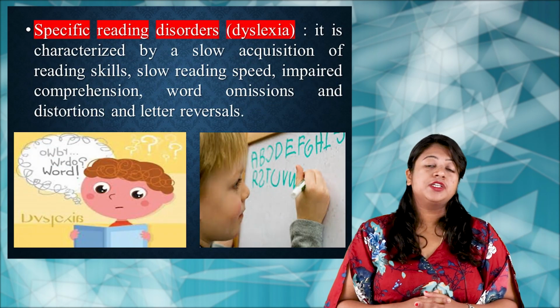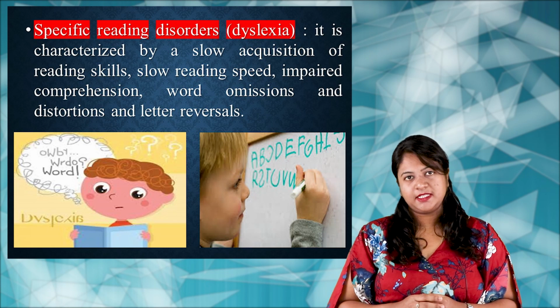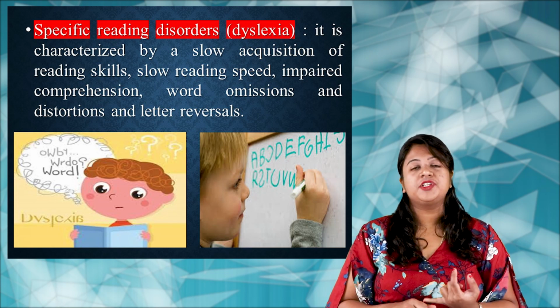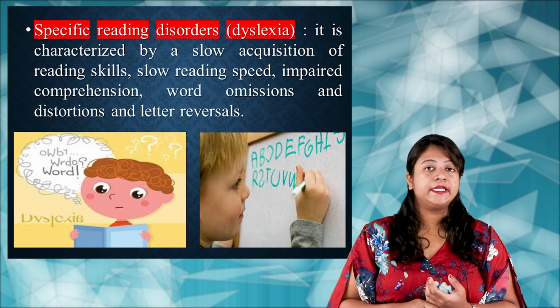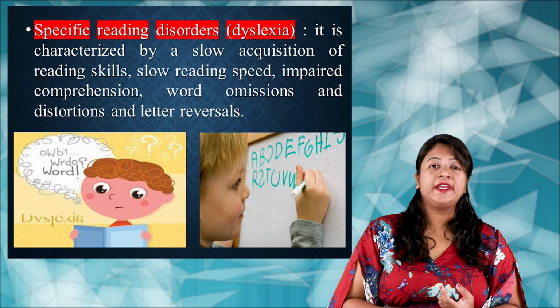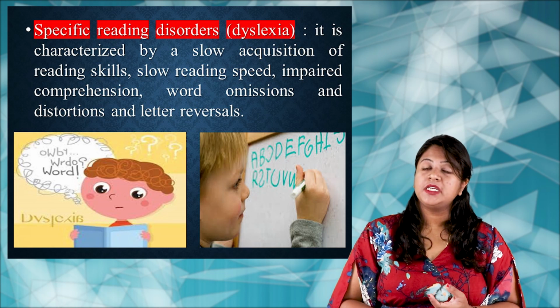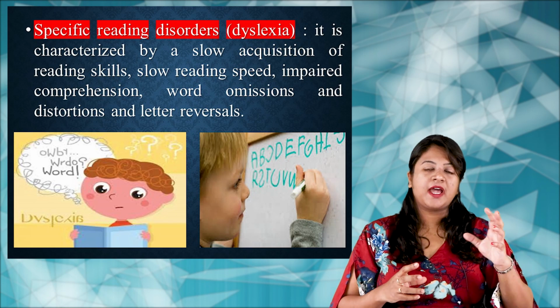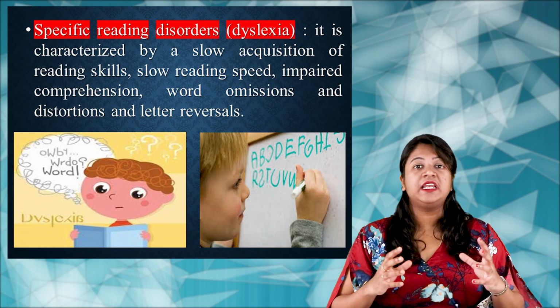The first condition is called dyslexia, which is termed a disorder of reading. The child will have slow acquisition of reading skills, slow reading speed, impairment in comprehension, as well as omission and distortions of the letters.